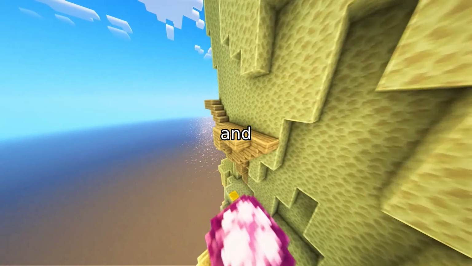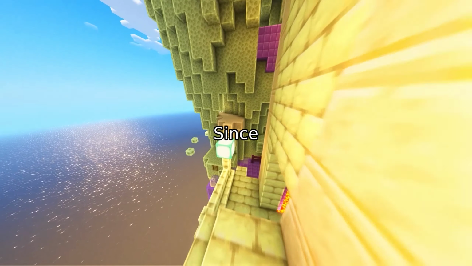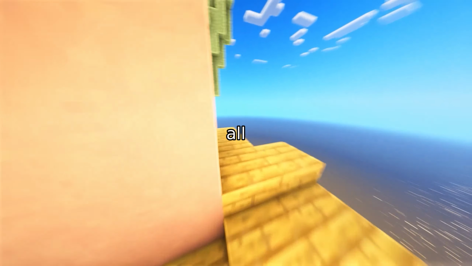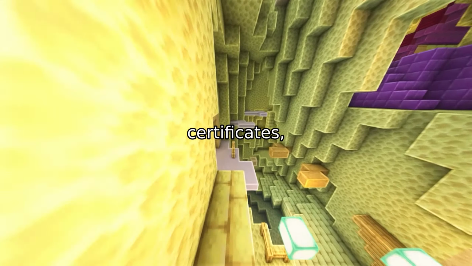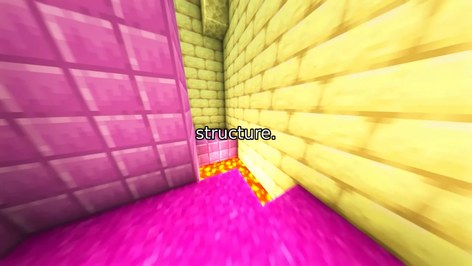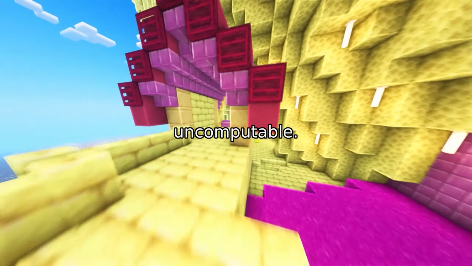A machine halts if and only if a specific first-order sentence has a finite model. Since finite satisfiability is RE-complete, its complement, universal finite validity, is co-RE-complete. That means no algorithm can even list all finitely valid safety certificates, let alone decide them. The finite world does not erase computational complexity, it reifies it into descriptive structure. Universal verification over bounded domains is algorithmically uncomputable.